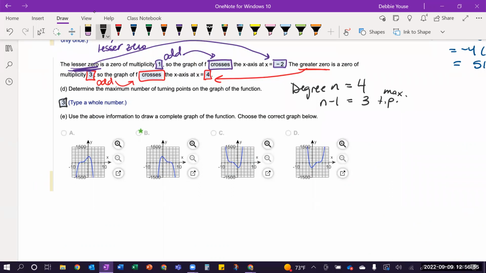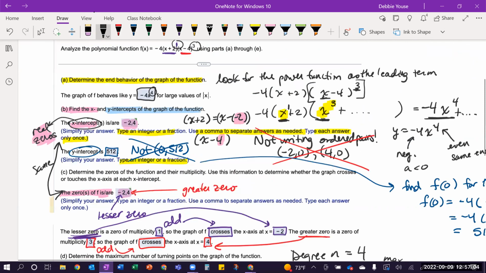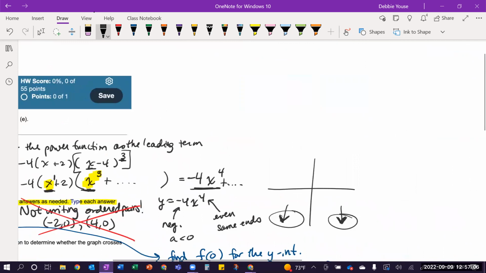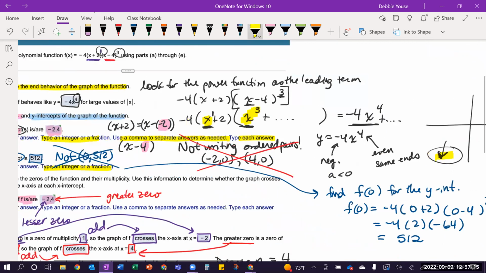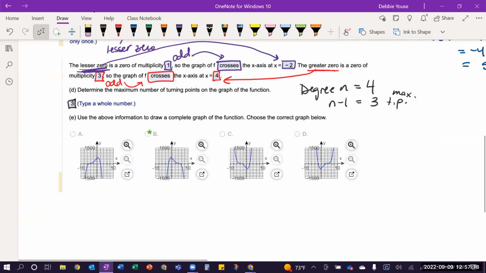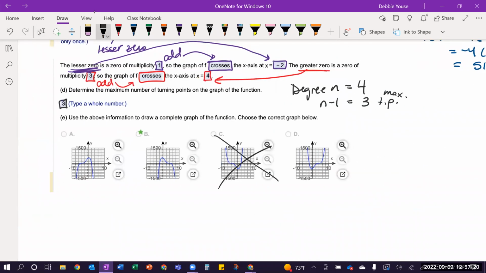So rather than just doing eeny, meeny, miny, mo, which one do I think is correct? I mean, you can do some process of elimination, right? Because at the top, I said, what does it mean for this end behavior function? Well, the two ends have to point down and be the same. So I know immediately, because it's multiple choice, I can rule out these two because the ends are pointing up. But if you are just graphing this from scratch, you wouldn't be able to do that.